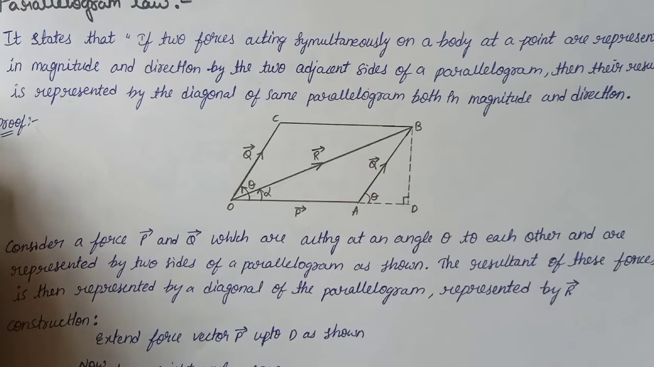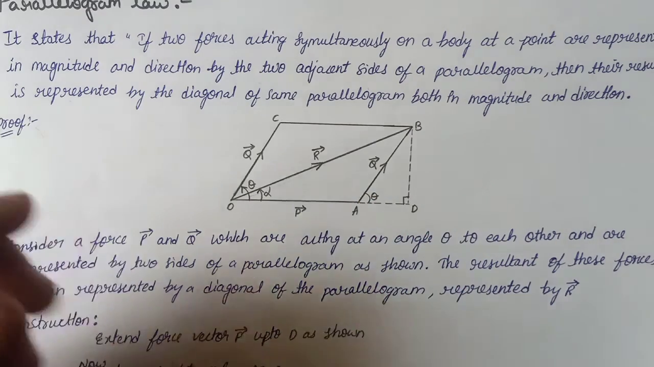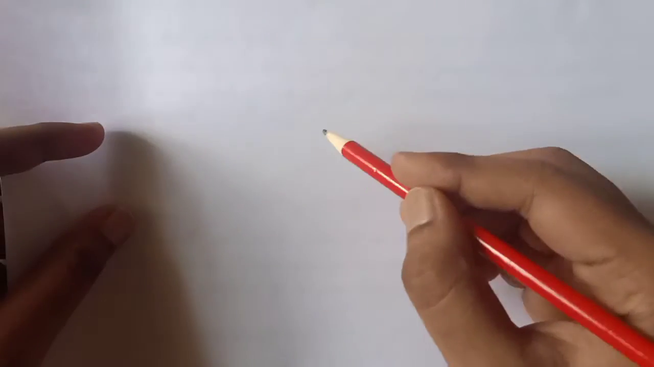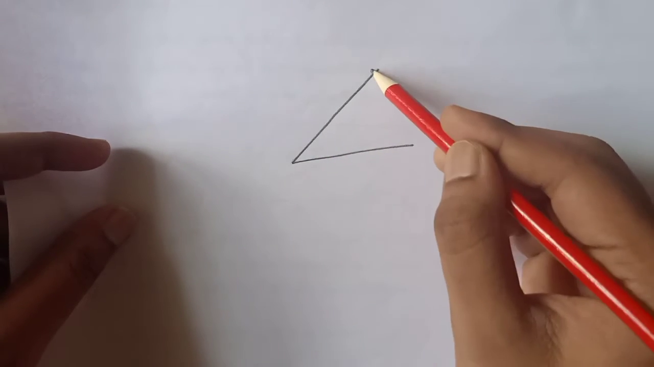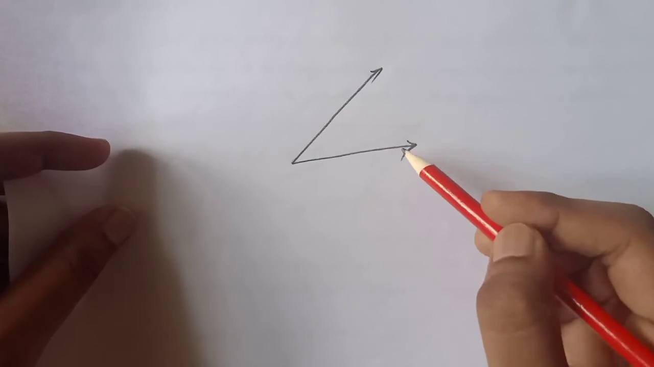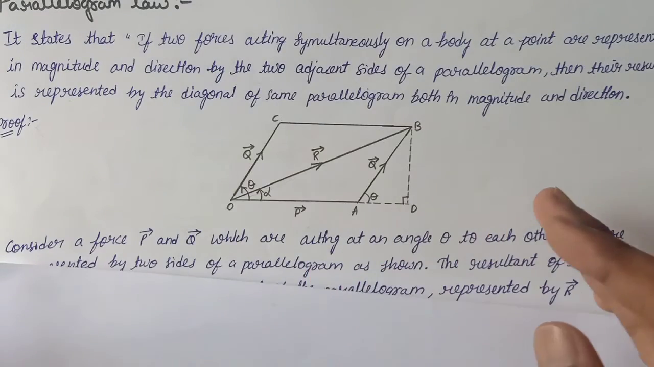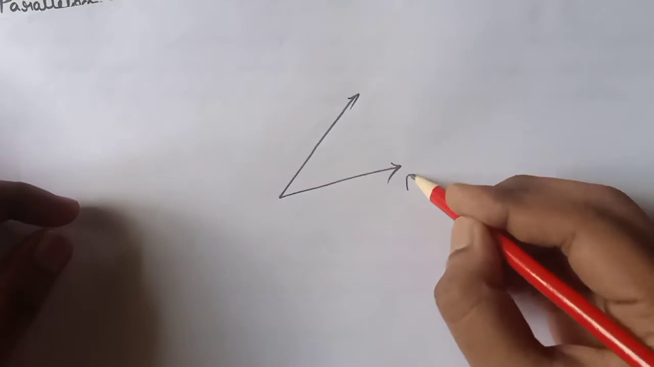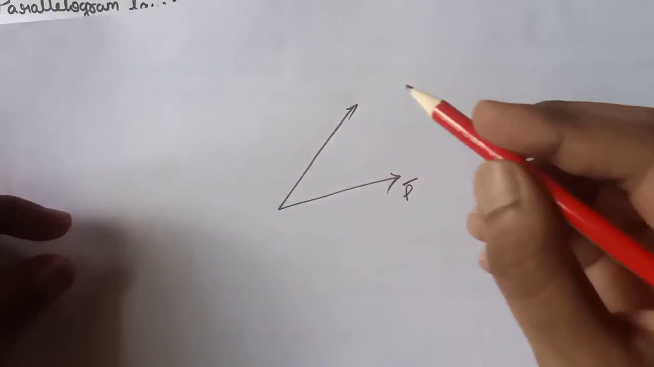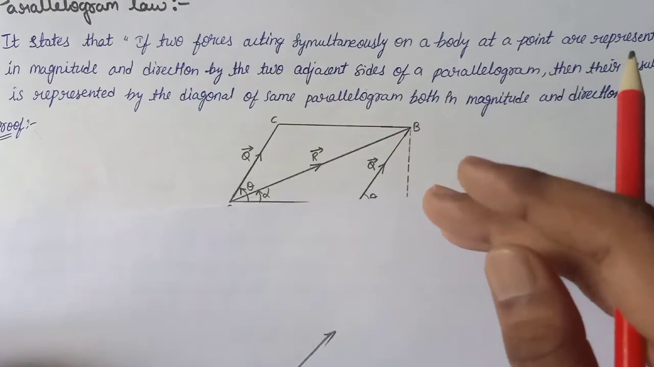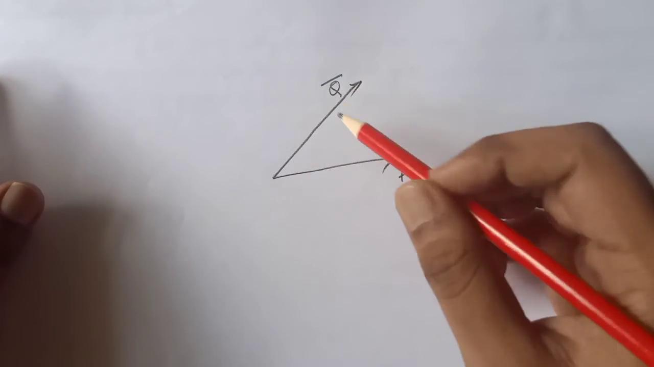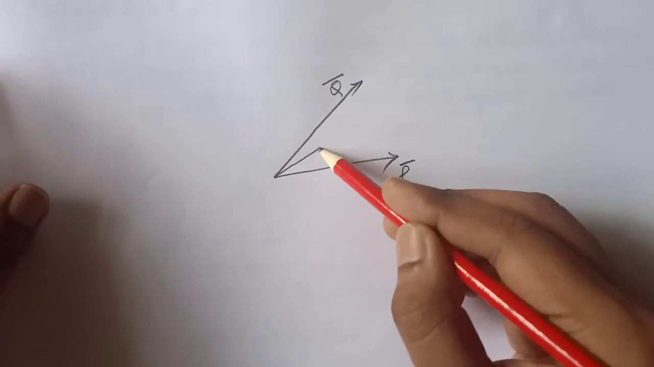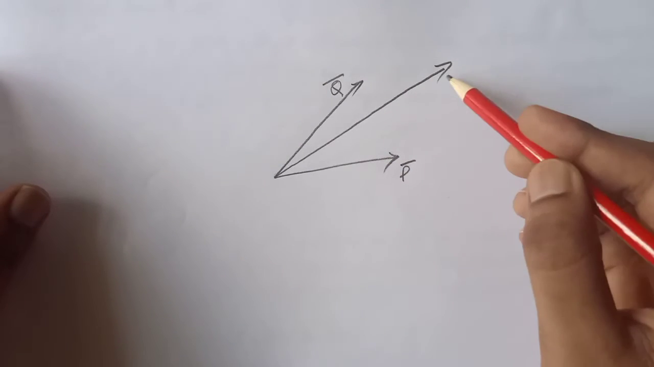We draw this one like this. I'll show you. First, I'll tell you how we are drawing. These are two forces. Here you can see, this one is P bar and this one is Q bar. P bar and Q bar. The resultant one is R bar.